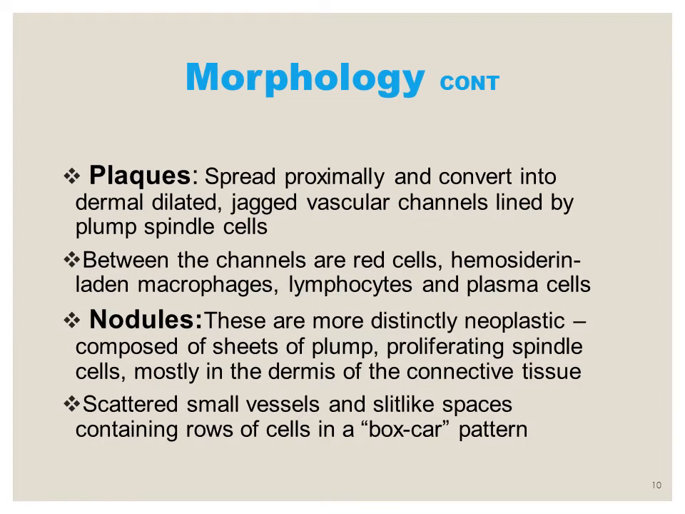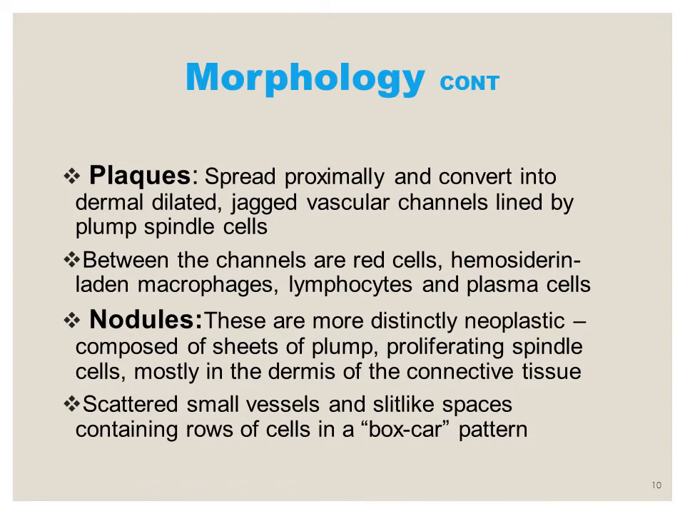The second stage of Kaposi sarcoma, that is the plaque stage. In this stage, the characteristic patches become fused and they spread proximally and convert into large plaques that are the dermal dilated jagged vascular channels, and they are lined by plump spindle cells.